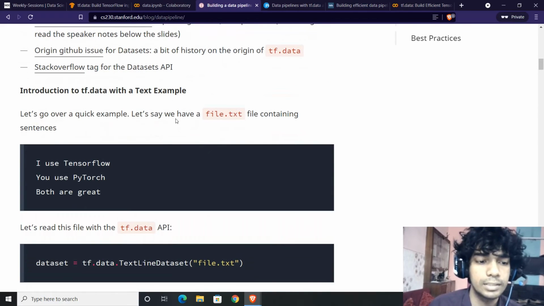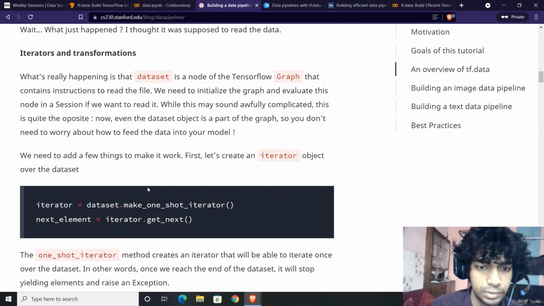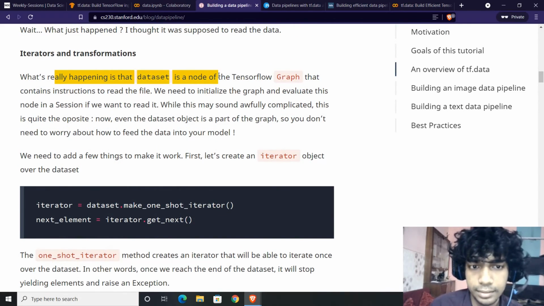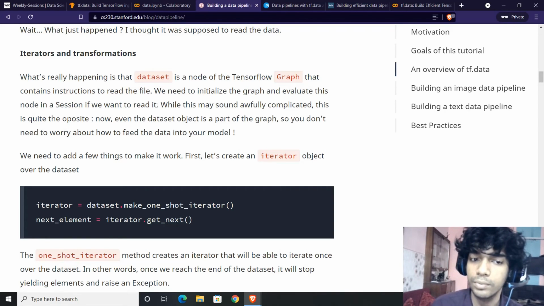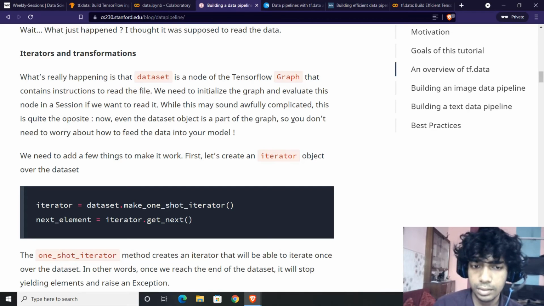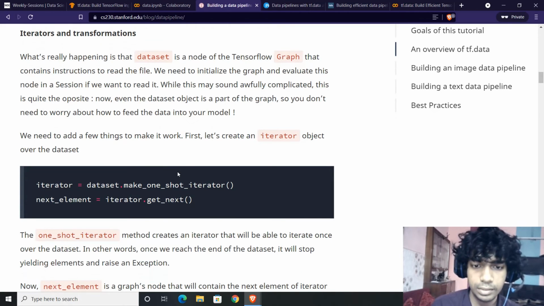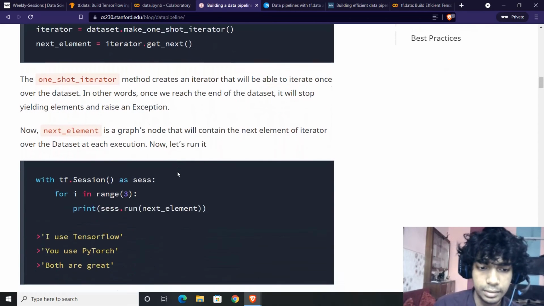So TF data with text example, you have this data, iterations, transformers, make one shot iterator. What's really happening is that the dataset is a node of the TensorFlow graph that contains instructions to read the file. We need to initialize the graph and evaluate this node in a session if we want to read it. While this may sound awfully complicated, it is quite the opposite. Now, even the dataset object is a part of the graph, so you need not worry about how to feed the data to a model. So let's first create an iterator object over the dataset, and then you can iterate over the dataset.